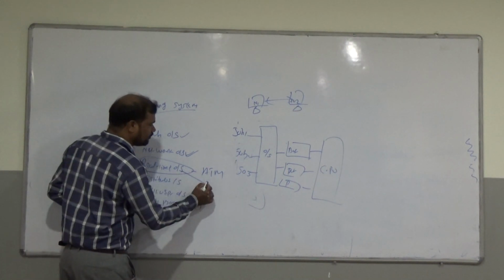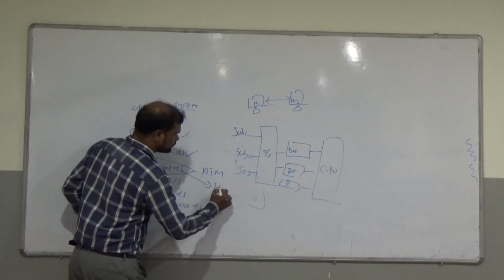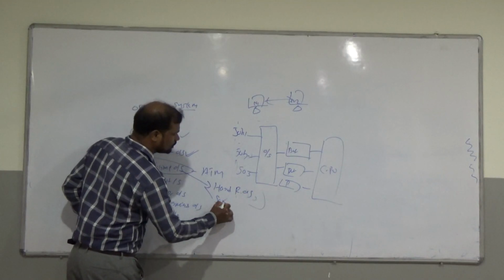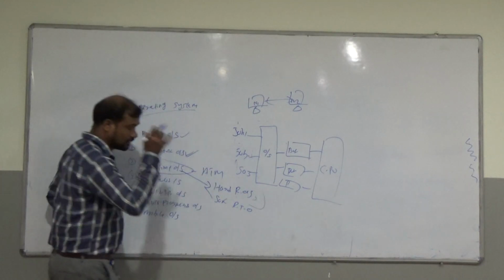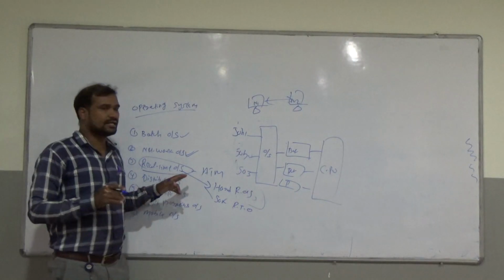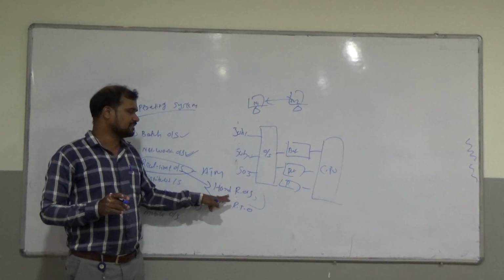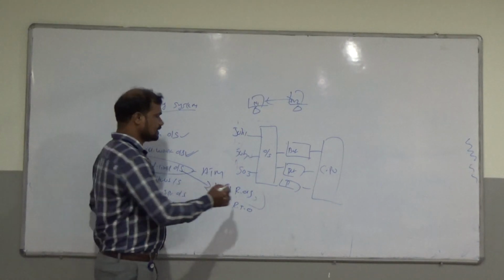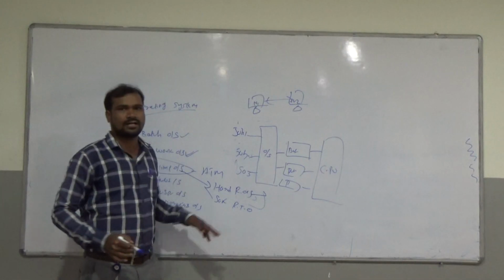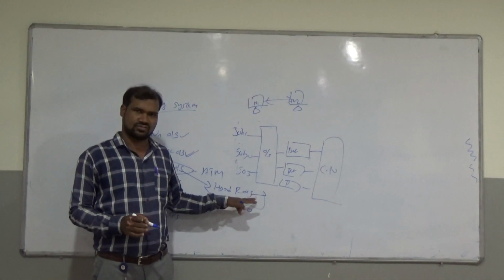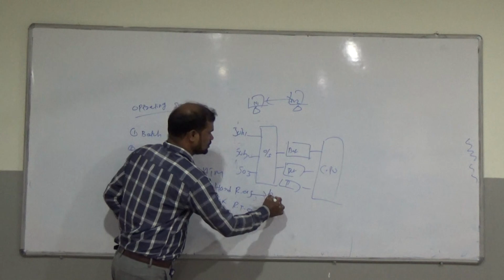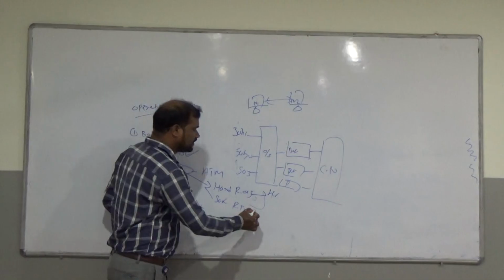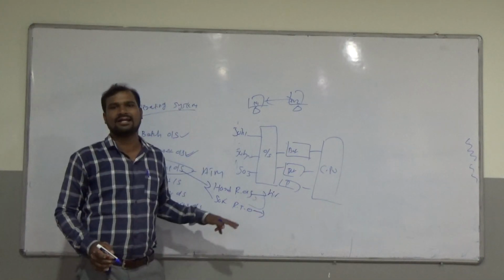In that, there are two types of real-time operating system. One is the hard real-time operating system, and the next one is the soft real-time operating system. Hard real-time is mainly used for hardware parts like aircraft and ATMs. A soft real-time operating system is like online examinations.